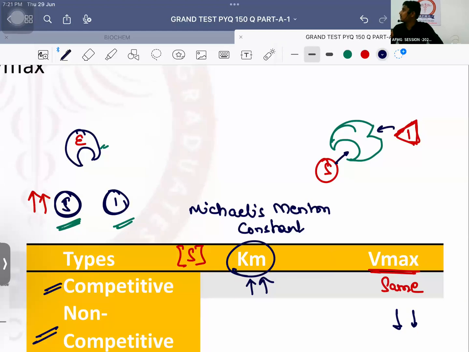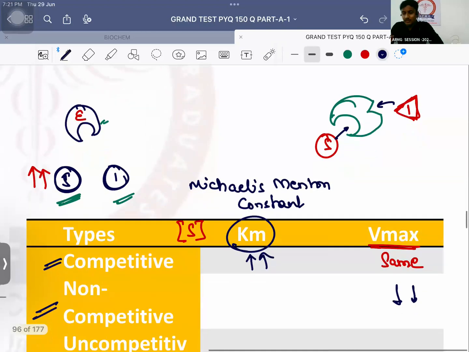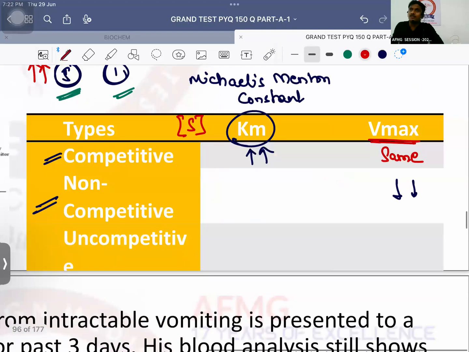Therefore, it will always bind. Does not matter, okay? So that's the important thing. If the inhibitor is going to bind any which way, the velocity of the reaction is going to decrease. And if the velocity of the reaction is going to decrease, is there any benefit in making efforts? No. So better keep the substrate concentration the same. Therefore, the Km remains the same. No issues with this, anybody?